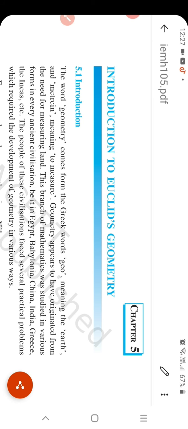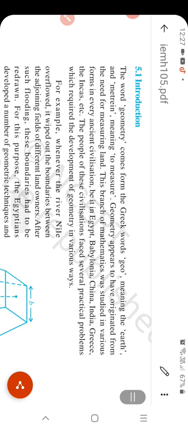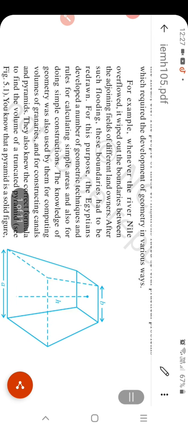What do you mean by plane geometry? In geometry we use two types of figures. First is the plane figure, meaning 2D figure, and the second one is the 3D figure. In 2D figures we have learned about square and rectangle. These are called plane figures. And if we talk about cone and cube, they are called 3D figures. Euclid's geometry is basically for plane figures. Okay, now you know